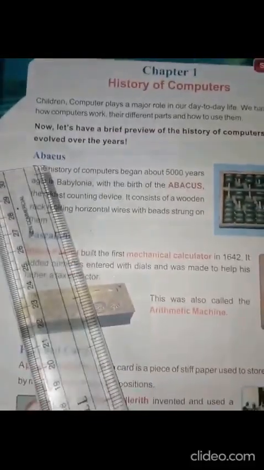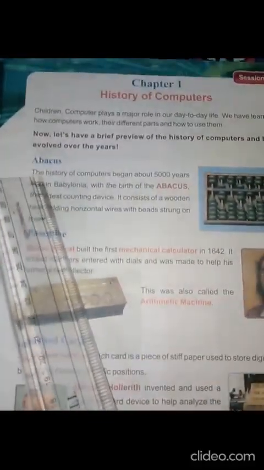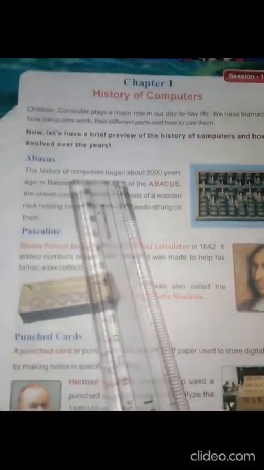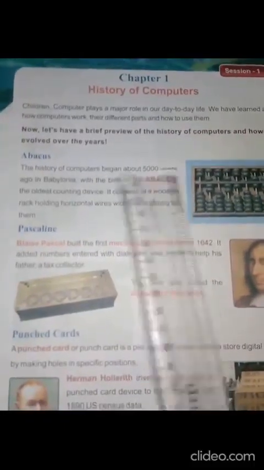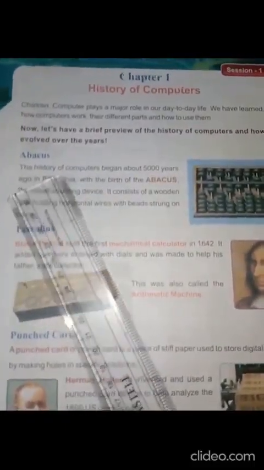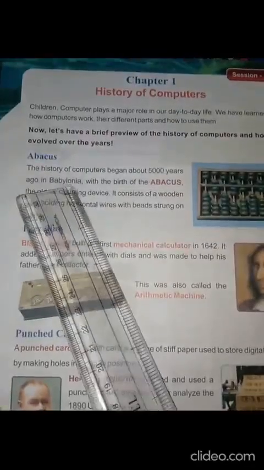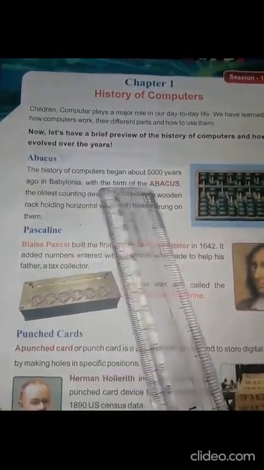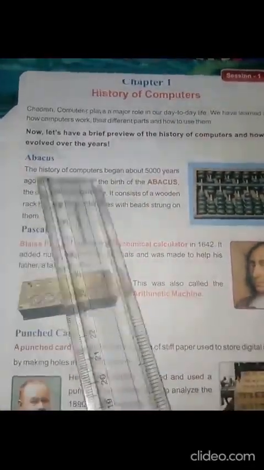First one, it was abacus. The history of computers began about 5000 years ago in Babylon, with the birth of the abacus, the oldest counting device.